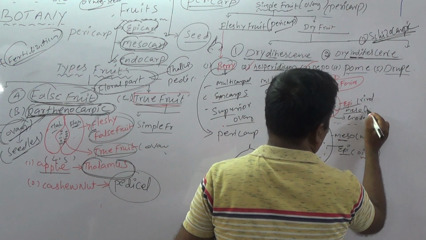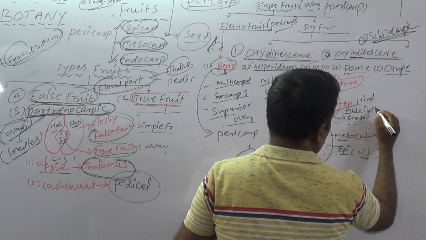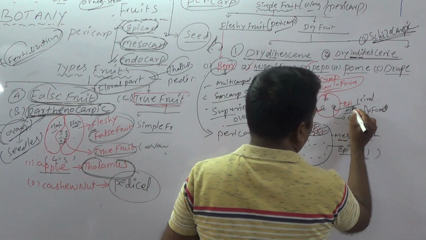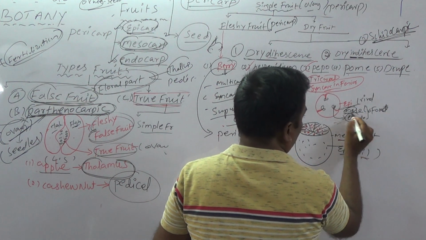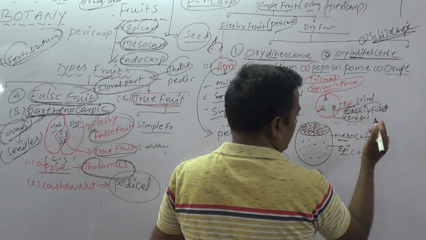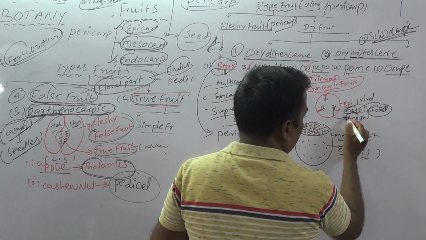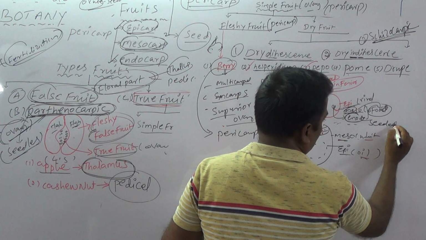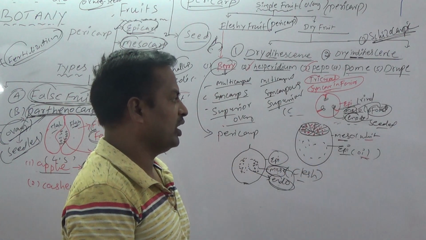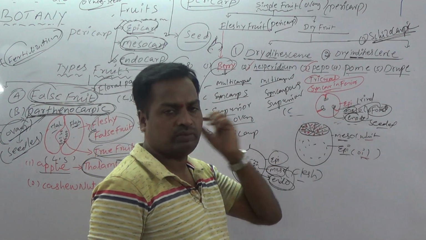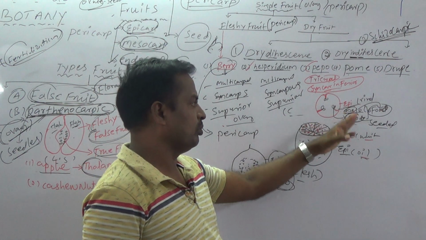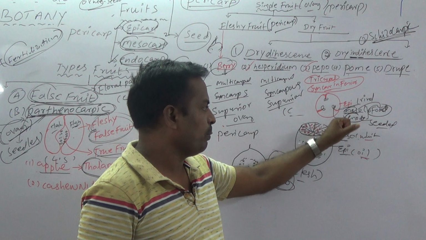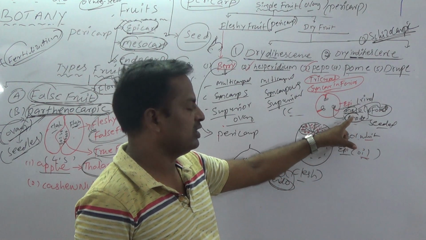The food is stored in meso and endo. Meso is very strong and stores food material, and endo is the smooth seeded part. Both meso and endo are edible, and sometimes epi is also edible. The total fruit is edible, but food is stored in meso, and the smooth and seeded part is endo.